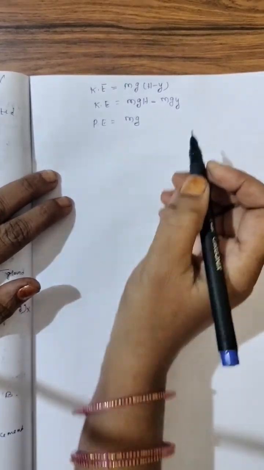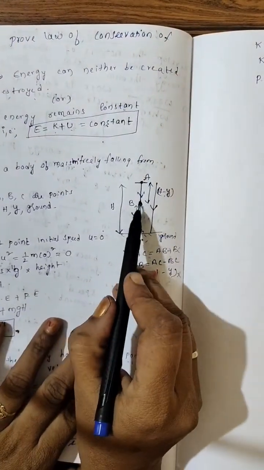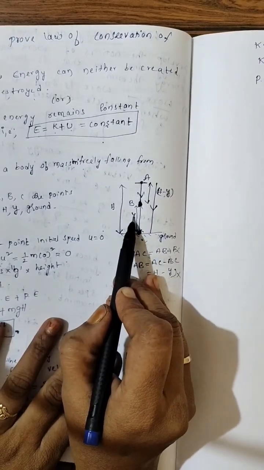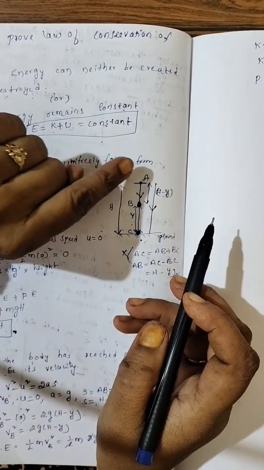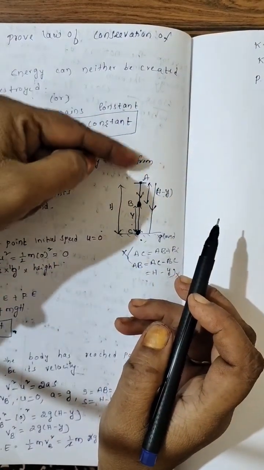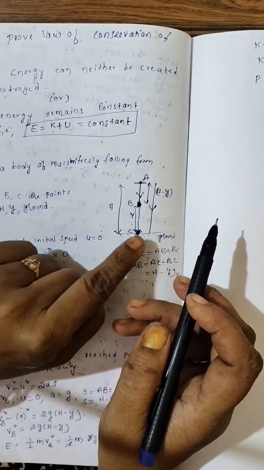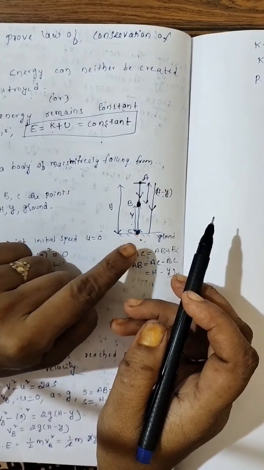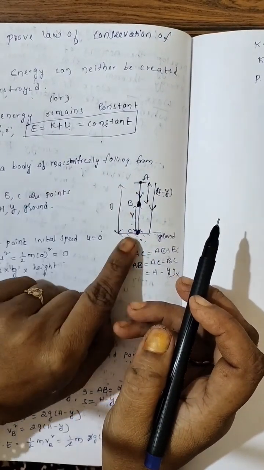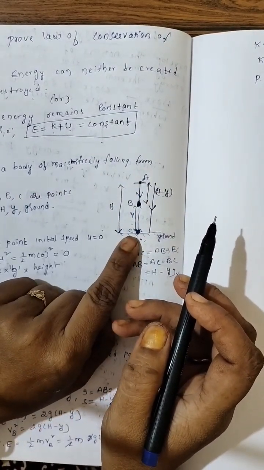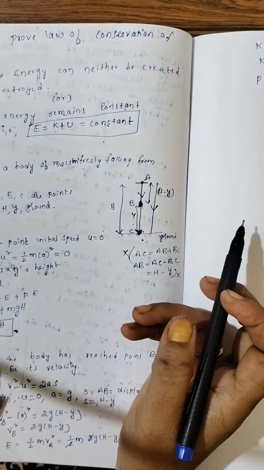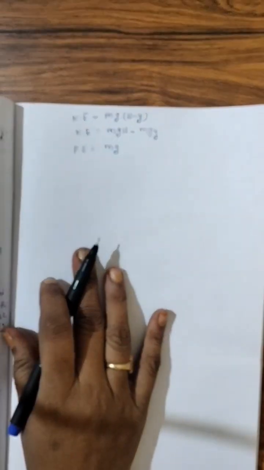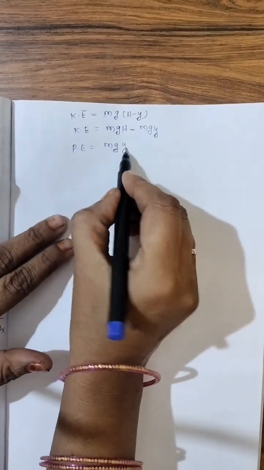Now let us write potential energy. I will write mg, height, no? See, our point B is at height y. The main thing you have to remember: when we are talking from top to bottom, we are talking about displacement. And when we are talking about the height, we are considering from the ground. So height of B from ground is y. So what I will write? mgy.